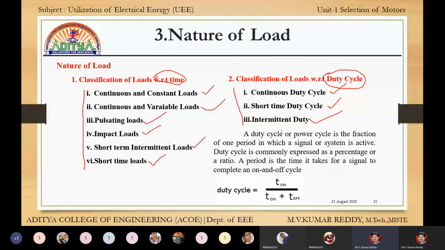Now, what is the duty cycle? Duty cycle or power cycle is the fraction of one period in which a signal or system is active. Duty cycle is commonly expressed as a percentage or a ratio. A period is the time it takes for a signal to complete an on to off cycle. This is the duty cycle. Duty cycle is the ratio of T on to T off.